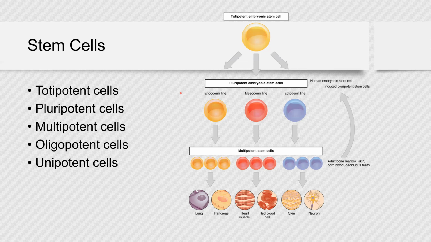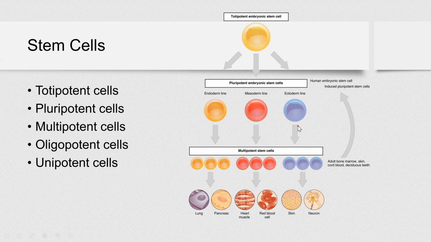Then time passes, and this ball of cells that is called morula will start differentiating. So now cells are not identical. They start forming our first embryonic tissues, right? And some cells will form endoderm stem cell progenitors. Some will form mesoderm stem cell progenitors, and some ectoderm.